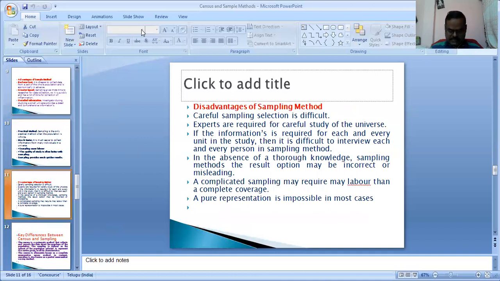What are the limitations? Disadvantages of the sampling method. Sample technique does not yield any reliable result without careful planning and design. If the selection of the population is not based on scientific principles, it may not be representative of the population. Such samples give misleading and unreliable results.